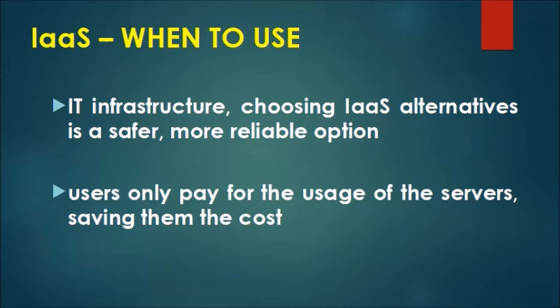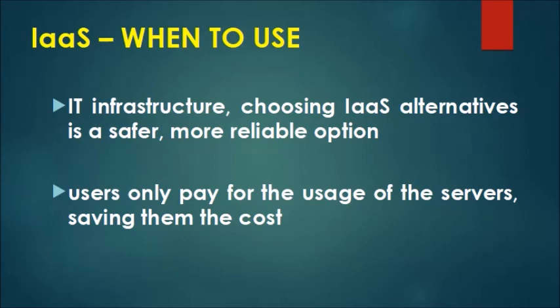Choosing IaaS as an alternative for IT infrastructure is safer and a more reliable option also. With most IaaS platforms, you get access to ongoing support and have the option of scaling up your requirements at any time. Utilizing IaaS is a great way to future proof your business.